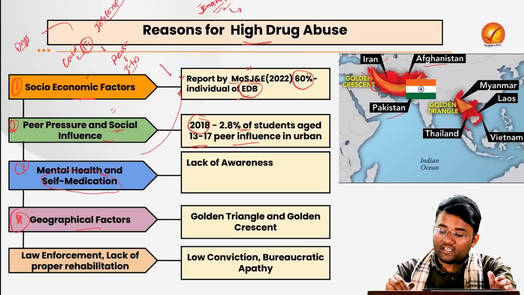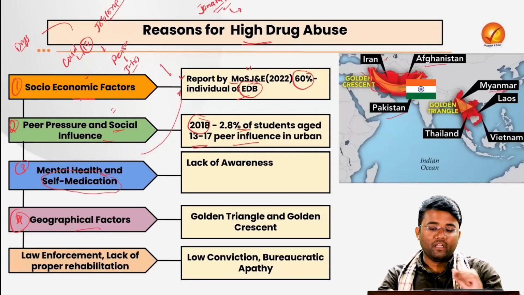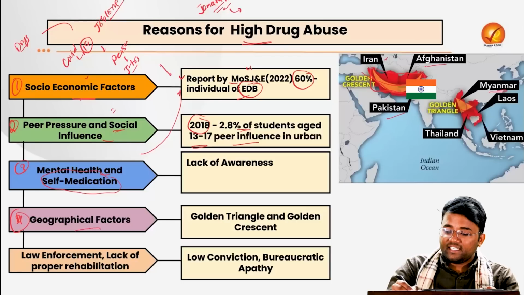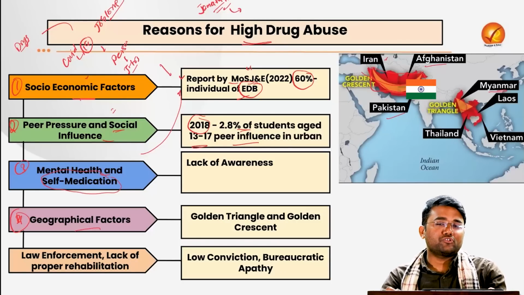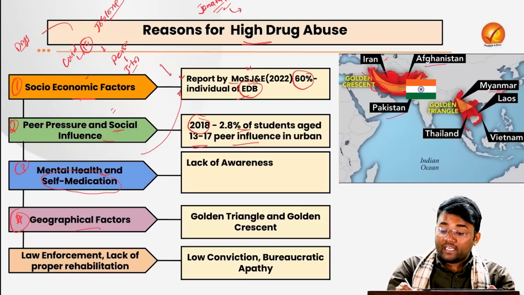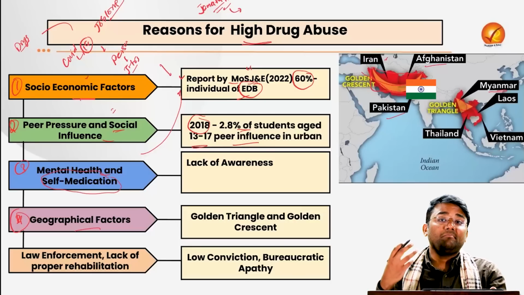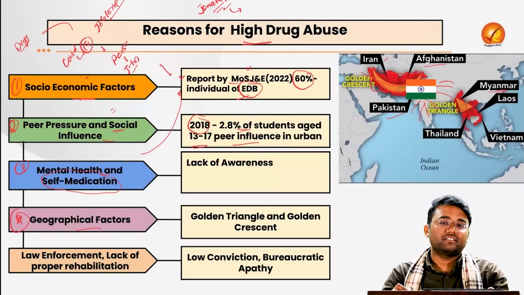And the Golden Triangle is again one such area: Myanmar, Laos, Thailand and Vietnam. Some of our states, including northeastern states, share borders with these countries, so India becomes one of the targets or markets for this production, and there may be more influx of these drugs.